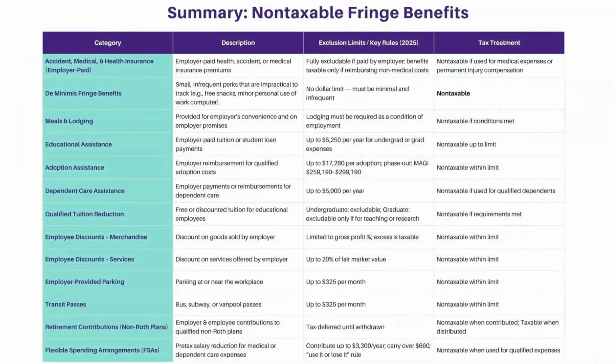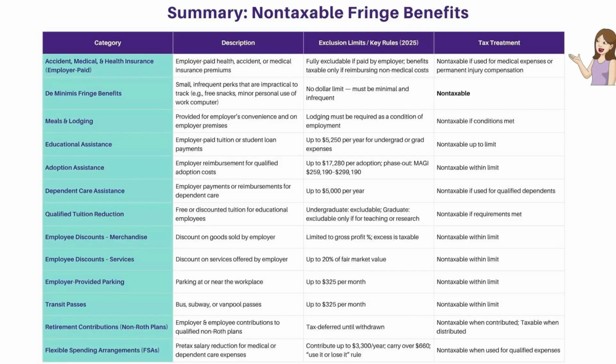All right, so now let's close out this entire section by pulling everything together. There's a lot of fringe benefit categories. We have retirement contributions, employee discounts, tuition reductions, meals and lodging, dependent care, adoption assistance, FSAs, and the exam will absolutely test your ability to distinguish which are taxable and which are not.